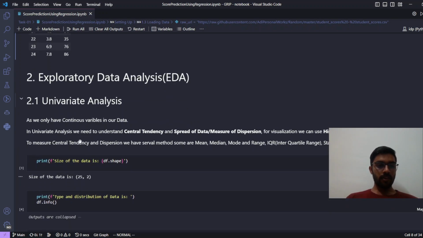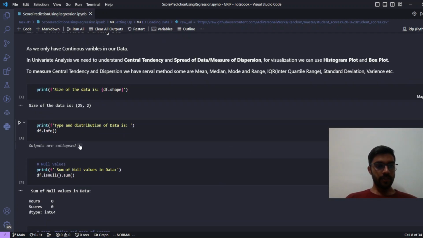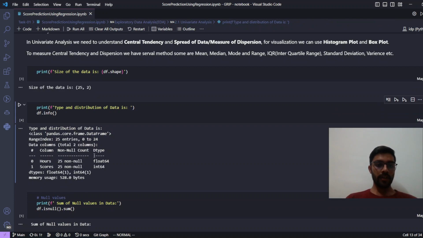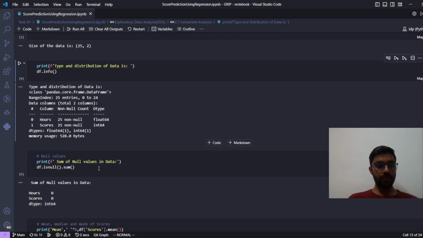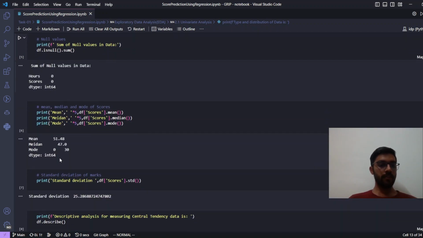Secondly, I have done the univariate analysis on the single variable. The information shows the hours as float and the scores as int, the data types of our data set of two features. I'm checking null values over here and the sum is coming 0, which means we have 0 null values.